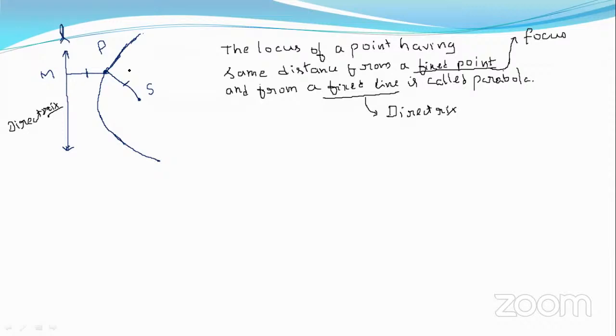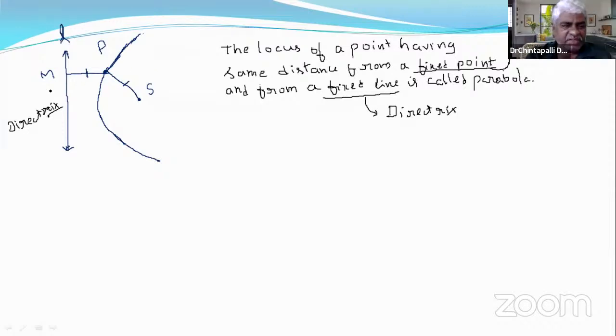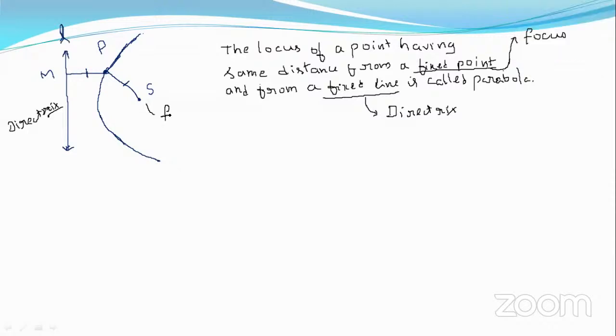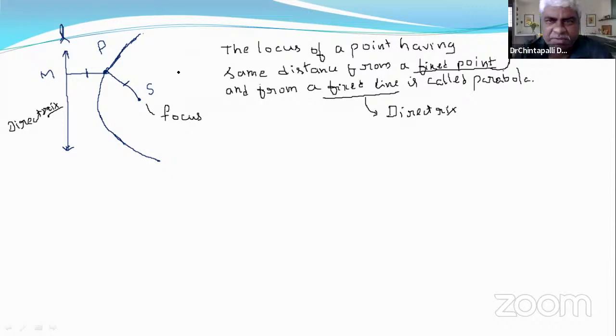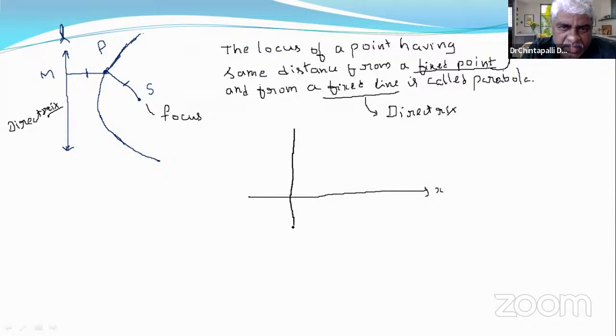See, the fixed line is called the directrix and the fixed point is called the focus. Let us have an experiment on this concept. Let us take a coordinate system. This is the x-axis, and this is the y-axis.